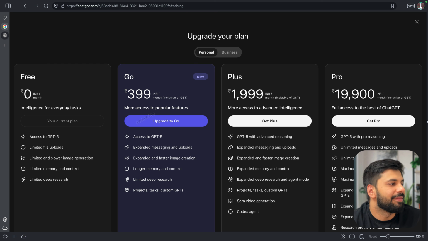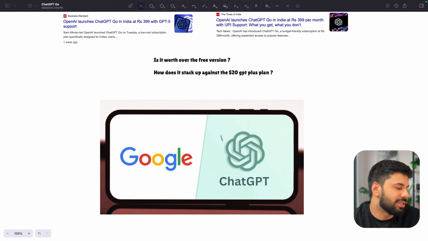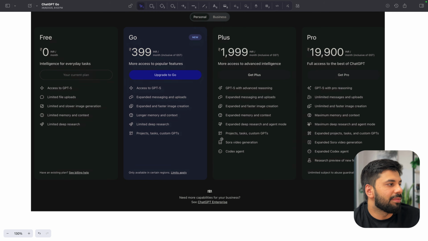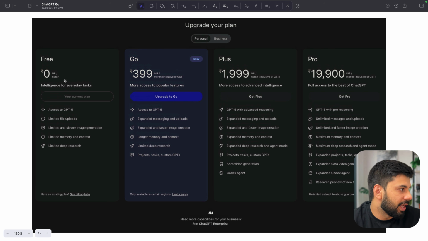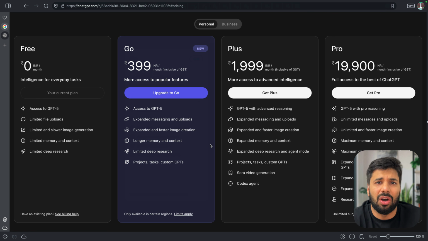So let's upgrade the plan. And as you can see, I have got the same outside as well, where ChatGPT provides us these many offerings. So Free, right, which is 0 INR. Go, which is 399 INR a month, right? Plus, which is 2000. Earlier it was $20, right? And then Pro. So again, for power users, for someone who wants to use it without any limits and with many reasoning models, you can surely select this as well, right? Now, we will majorly be focusing on this Go version, which has been recently introduced. And we have normally tried out how the free version works. So let's quickly go and say upgrade to Go.